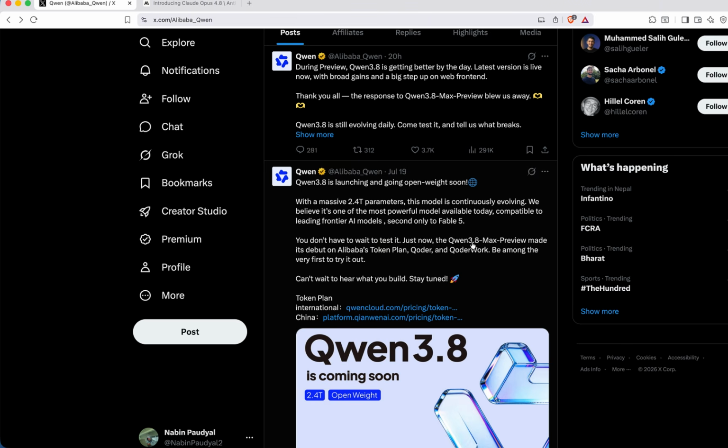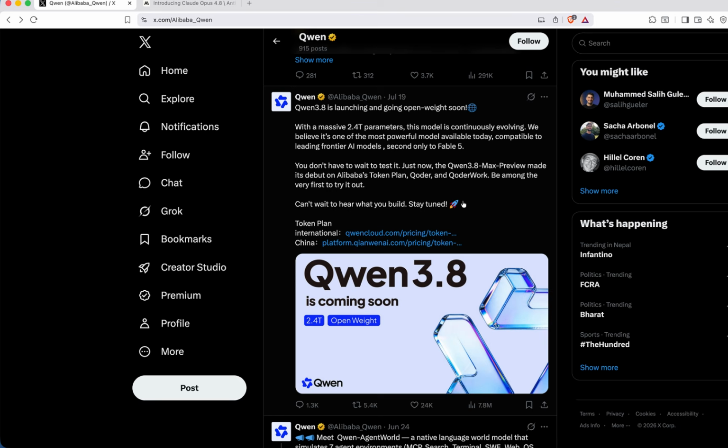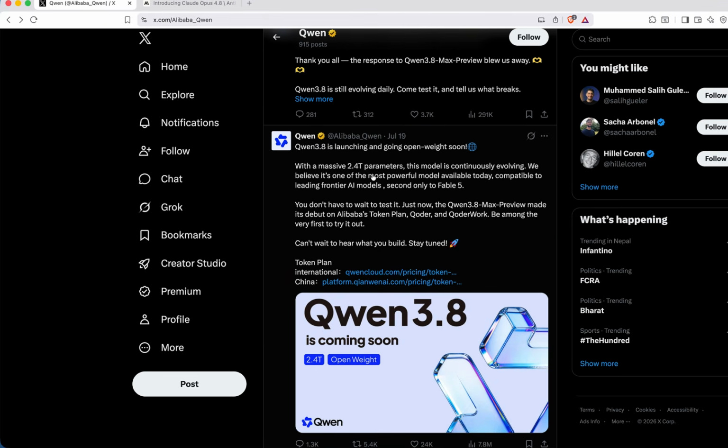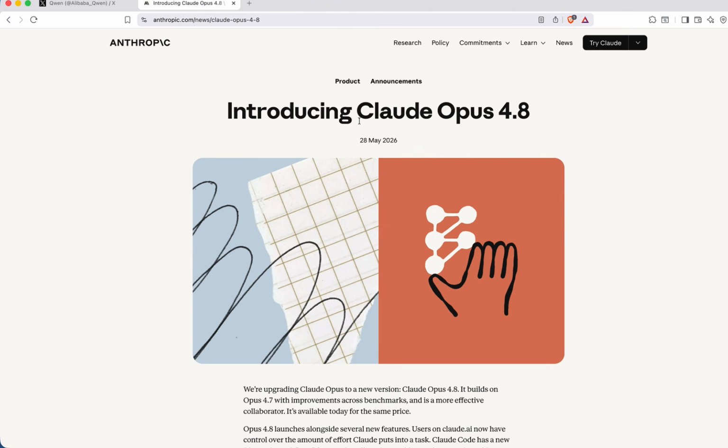You don't have to wait to test it. Just now, the Qwen 3.8 Max preview is available on Qwen.ai. Okay, I'll decide to test it. Is Qwen 3.8 the best model after Fable 5, or is it just Alibaba's claim that it is the second intelligence model after Fable 5? Qwen 3.8 launched a day ago and Claude Opus 4.8 was launched on 28 May.